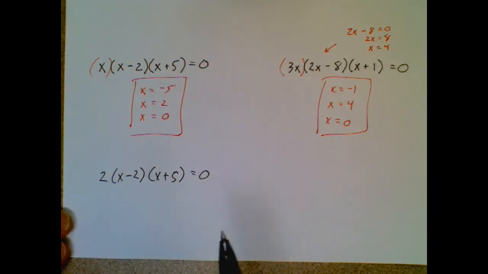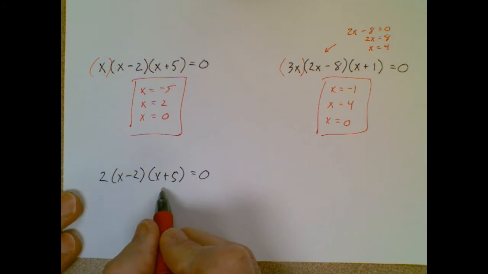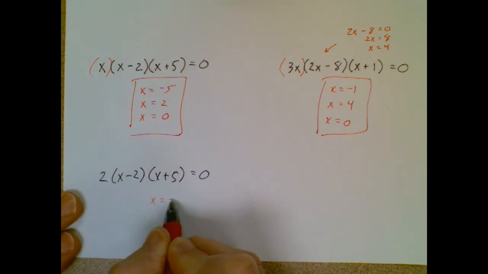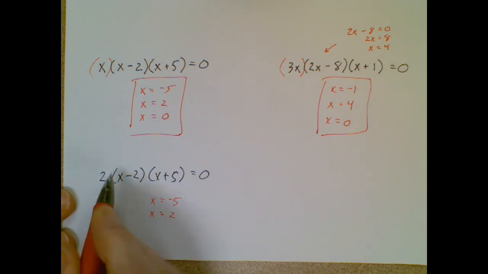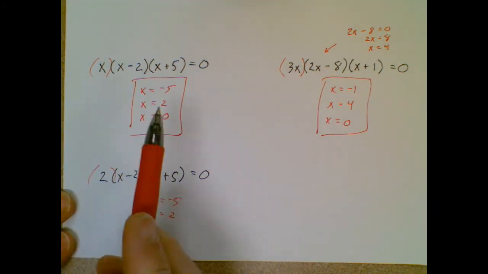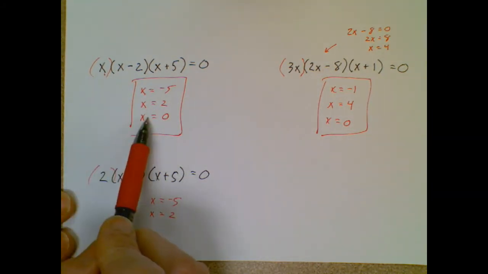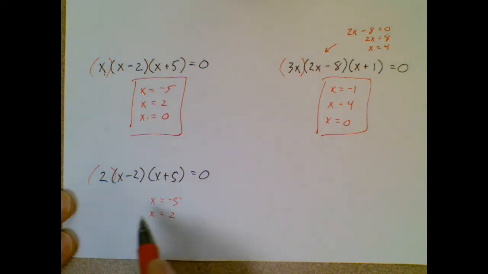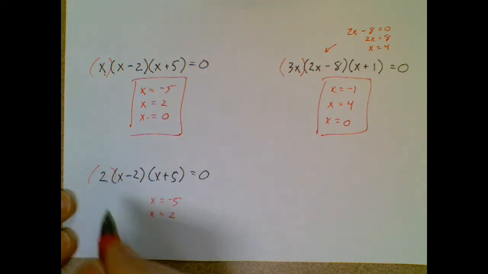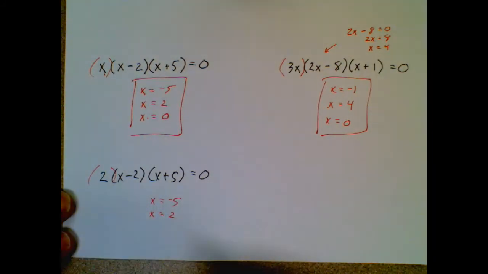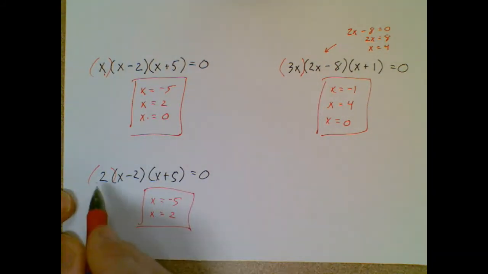It's the one down here, and this is slightly a trap. For this parentheses right here, I would get -5. For this parentheses, I would get +2. And for this, you'd say, well, Mr. Hewlin told me that's x equals 0, that's x equals 0. So you'd be tempted to write down x equals 0, but this is where the trap is. Is there an x in there? There's not. It's just a 2. If it's just a 2, there is no x value that's going to make that become a 0, so there's no answer that goes with that because there's no x in there.